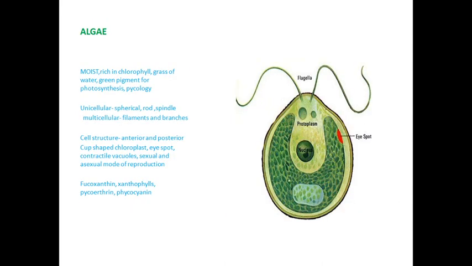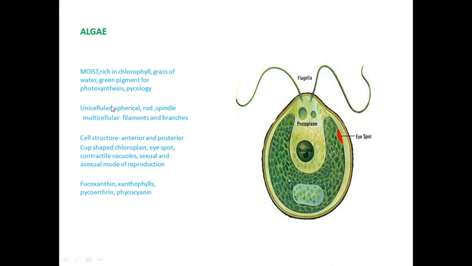Next one is algae. You see that color. By seeing the color itself, you are able to identify that chlorophyll pigment is present because it is green in color. They are mostly rich in chlorophyll, and they occur on the upper surface of the water, looking like grass of water because of the green pigment. They are involved in photosynthesis, and the study of algae is called phycology.